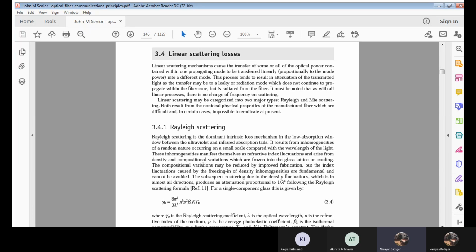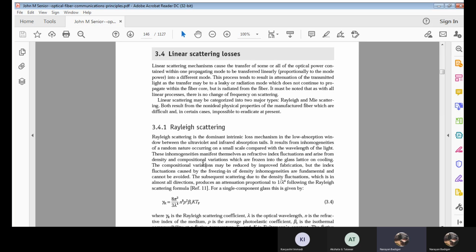Due to those compositional variations or refractive index fluctuations, it leads to inhomogeneities, and due to these inhomogeneities there will be intrinsic loss. Clear?